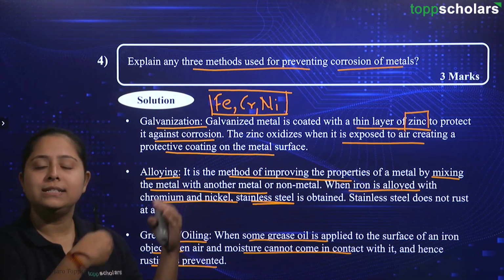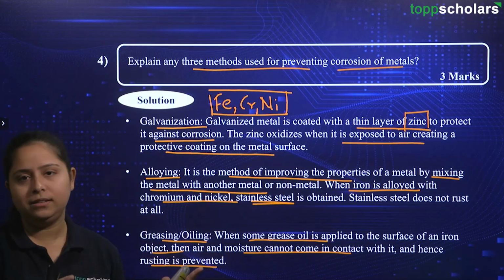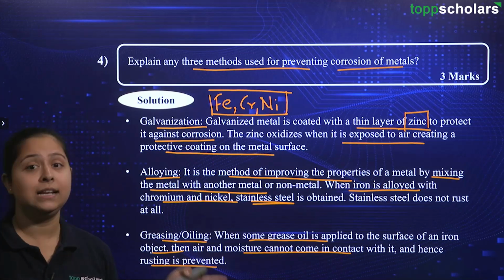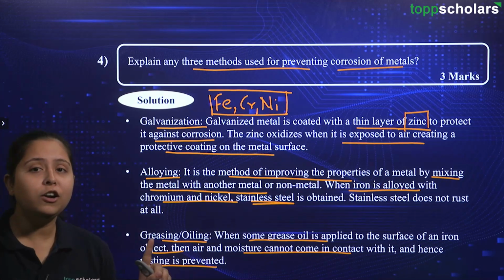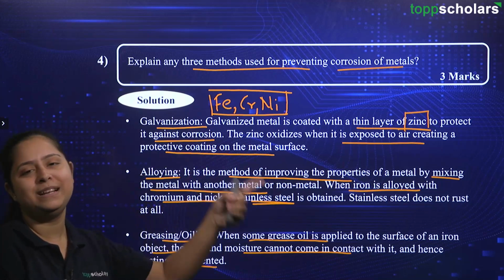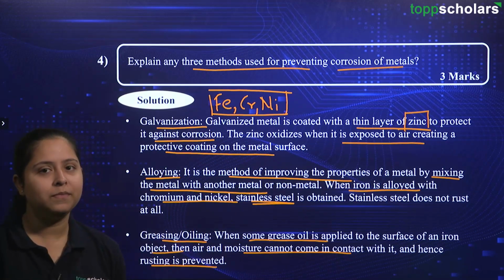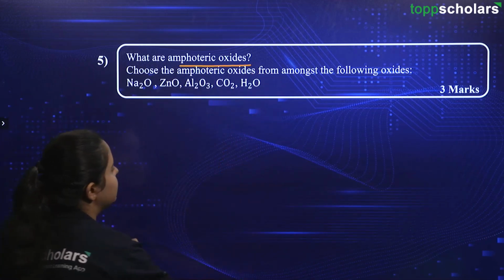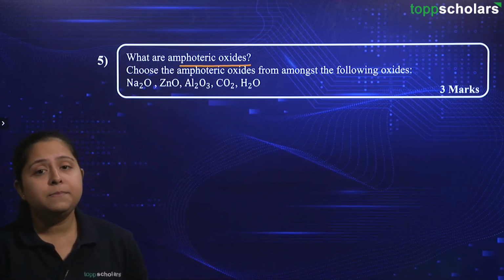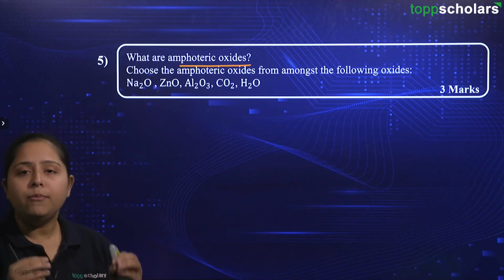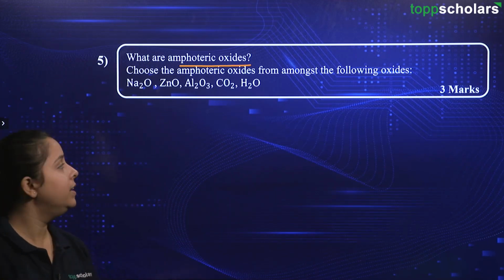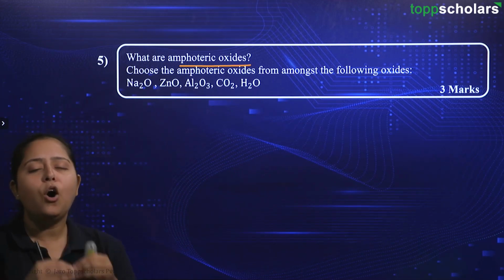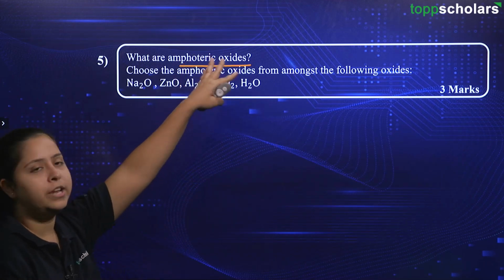So, in this chapter towards the end, we have the details about corrosion things, right? And these are very simple and you can relate it with your daily activities. Hence, you need not and you should not miss the components of the details that are present in this topic of corrosion. The question here is, it says, what are amphoteric oxides? Now, there is a tip friends, always remember that amphoteric oxides always come with zinc and aluminium name. That means zinc and aluminium always give you the production of amphoteric oxides.